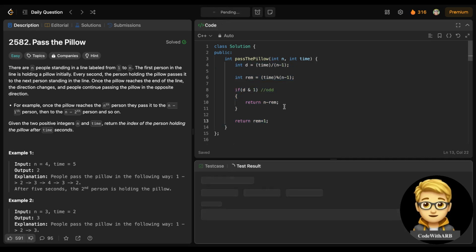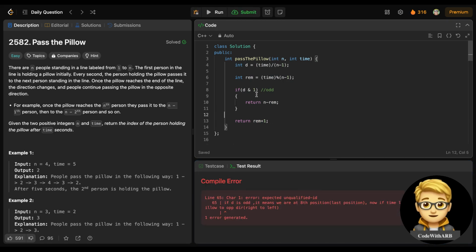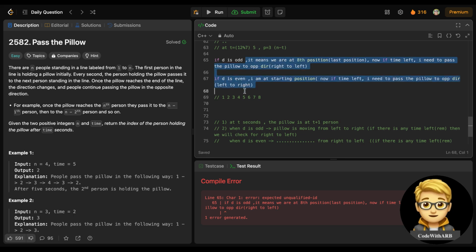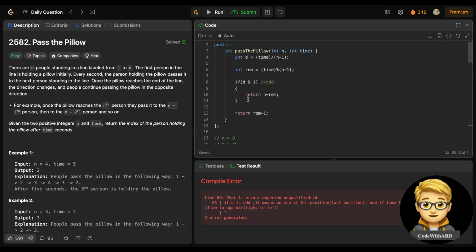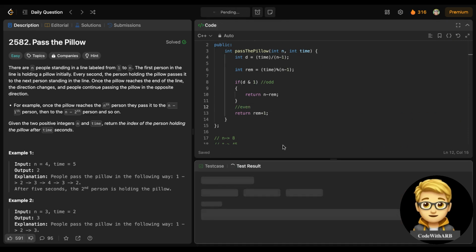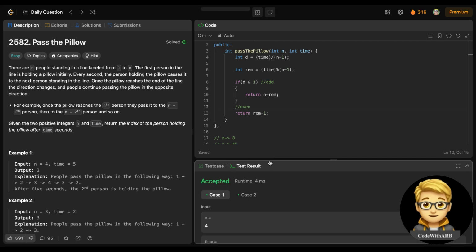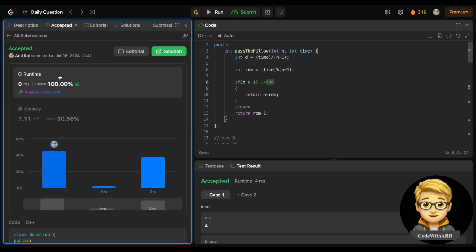Let's just run this, and this is for the even condition. Okay, let's comment it out. This is for even. Just run this. Yeah, let's submit it. We have passed all the cases.